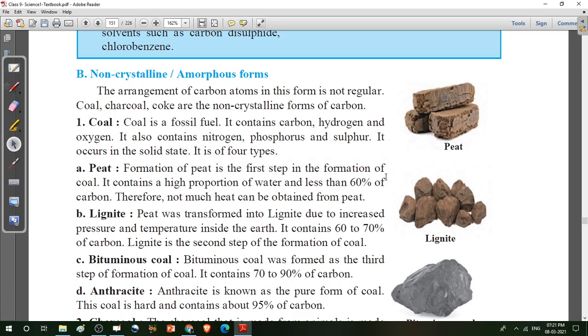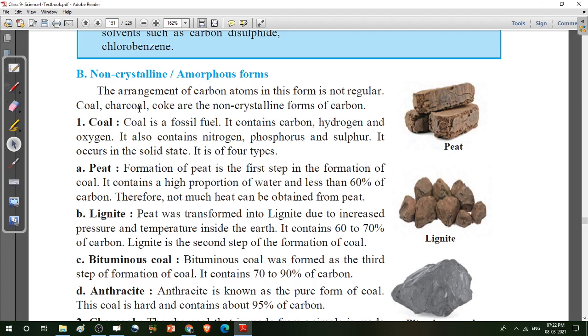Today we will start the new topic, non-crystalline or amorphous form of carbon. We have started chapter number 13, Carbon, an important element. In the previous lectures we have studied the allotropes of carbon. Under that heading, we have studied the crystalline form of carbon, and today we will start the topic non-crystalline or amorphous form of carbon.